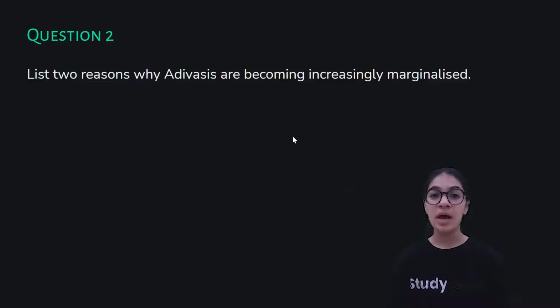The very second reason why Adivasis are becoming increasingly marginalized is because of the forest rules, which made them migrate to the cities in hunt of work. Since they were being forced to move out from their forest land where they have lived for so many years, they were being asked to move from that land, and when in the hunt for work they migrated to the villages and the cities, since they looked different, they were being offered work such as construction worker or a domestic helper, a maid in the houses of urban people.